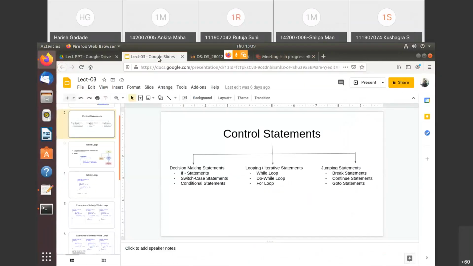Is it visible, everybody? My screen is visible. Yes, sir.